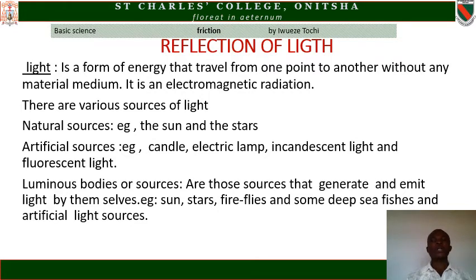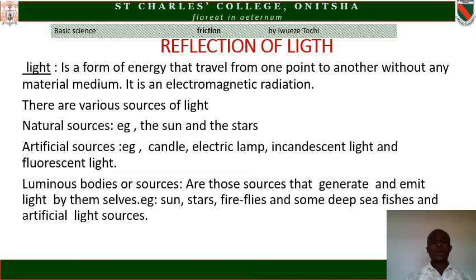Example, the sun and the stars. Artificial sources of light are the sources of light that are made by human beings. Example, candle, electric lamp, incandescent light, and fluorescent light.